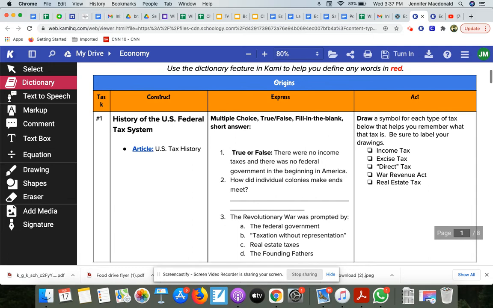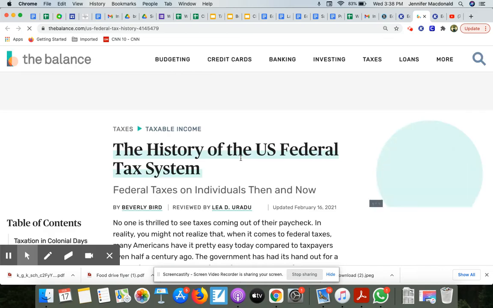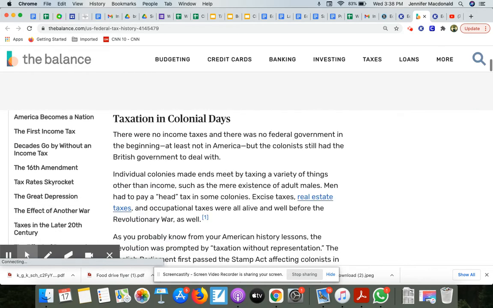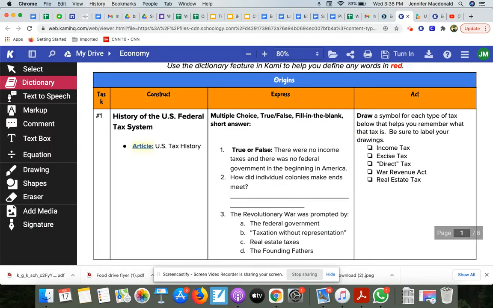All right, but moving back up here, let's take this task by task so you know exactly what you should be doing. So right here, task number 1, under construct, this heading tells you what the articles or videos are about. So this is the history of the US federal tax system. When I click on this article link, it takes you to exactly that, the history of the US federal tax system. So you're going to read through this article, and then you'll come back here to complete this express.